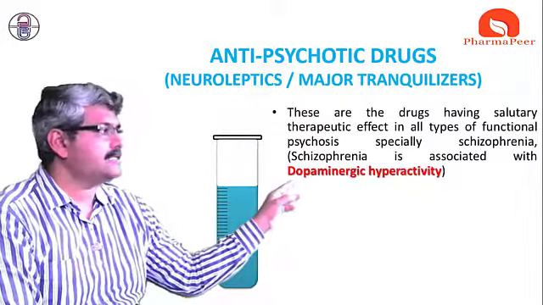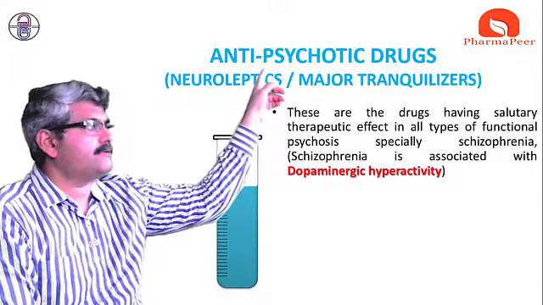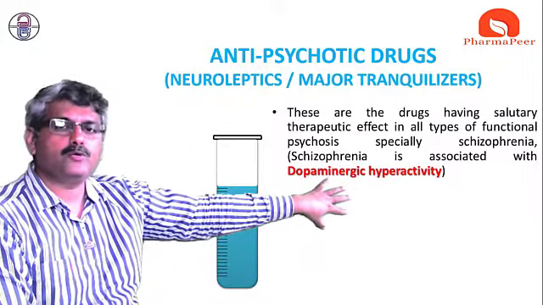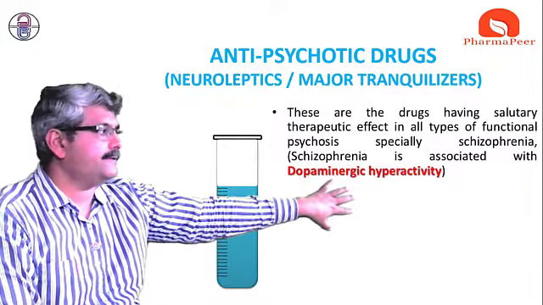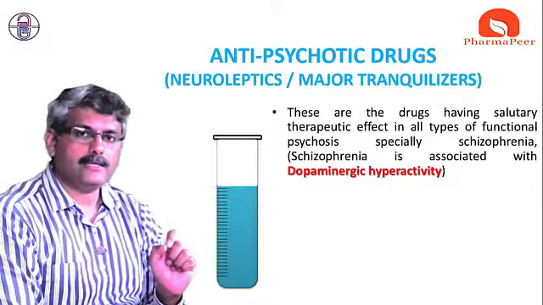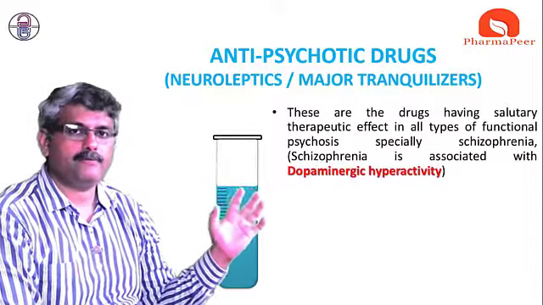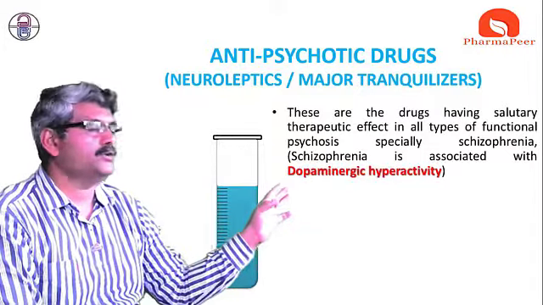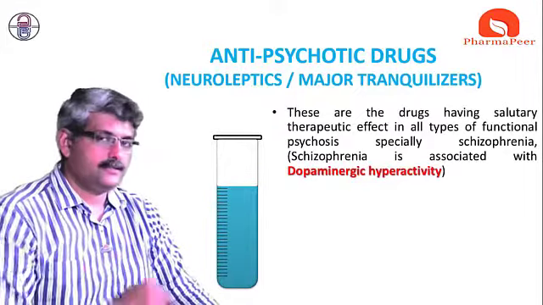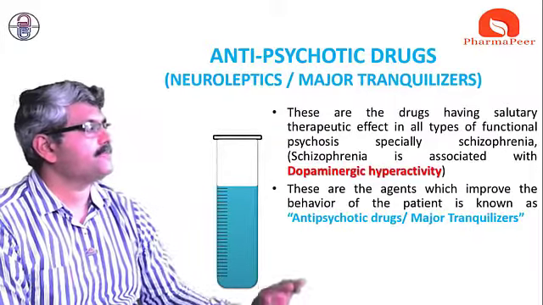Due to this increase in dopaminergic activity, the patient suffers from psychosis. So this is the main point, that we need to control the dopaminergic activity. This is the main bottleneck, the hyperactivity of dopamine. So we need to control this dopaminergic activity, and in the mechanism we are going to see in what manner it produces its action.